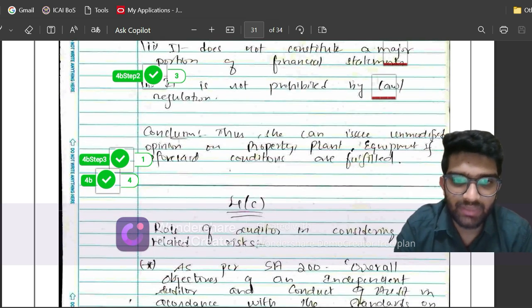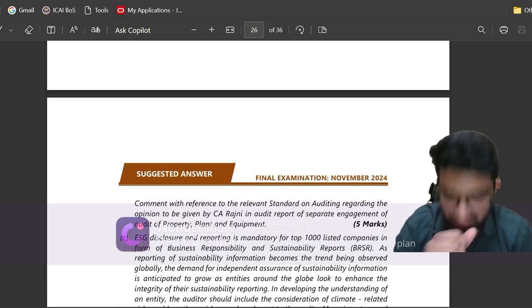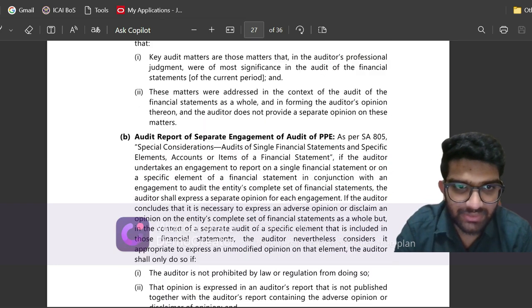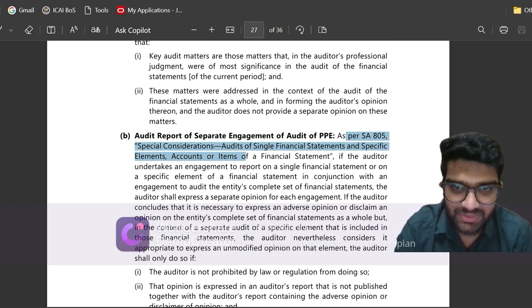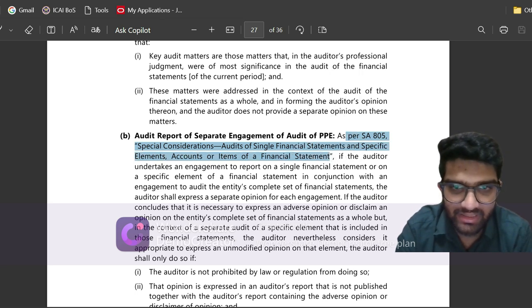Now let us see how many marks. Question 4B, I have got 4 out of 5 marks. So as per SA 805, Special Considerations, single financial statement, specific element, accounts, items of financial statement.